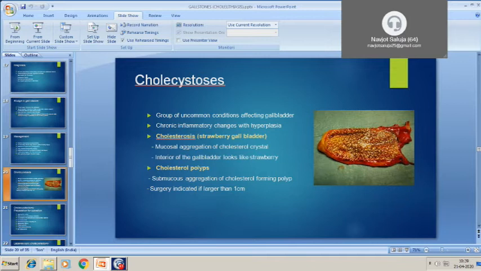Next, when there is submucosal aggregation at one point, it can form a polyp. So cholesterol polyps are there. In these cases also surgery is indicated, and in polyps the surgery is usually indicated if the polyp size is greater than 1 centimeter.